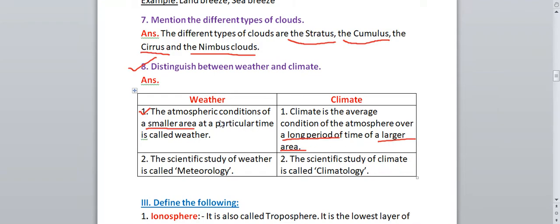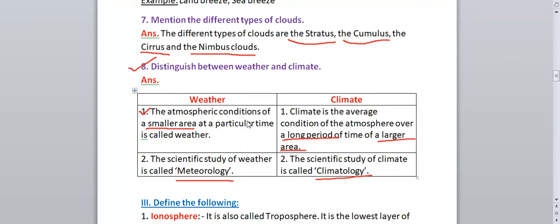So in weather, only a small area is considered, and that too for a very short time. But in climate, atmospheric conditions are considered for a larger area and for a long period of time. The scientific study of weather is called meteorology, M-E-T-E-O-R-O-L-O-G-Y, and the scientific study of climate is called climatology. These 2 differences you can write for weather and climate.